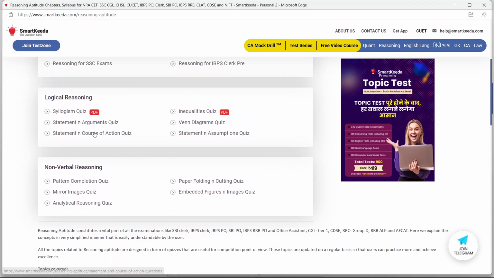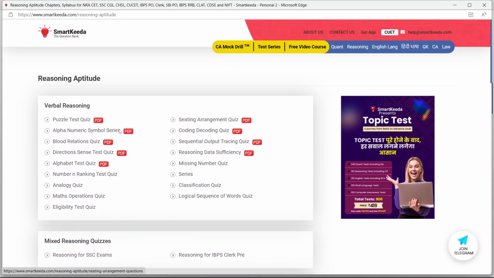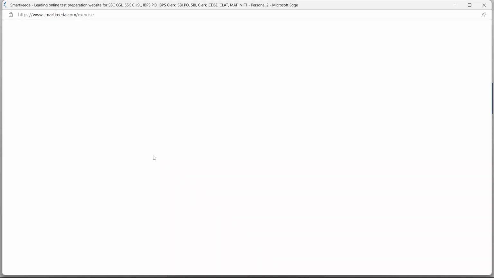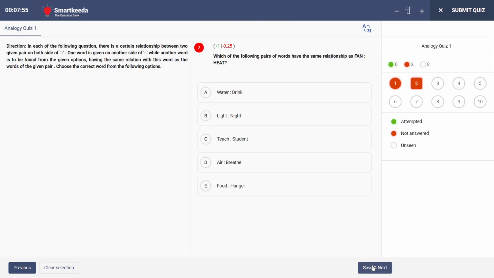Now whether it is statement and course of action, statement and arguments, Venn diagram, syllogism quiz, pattern completion quiz, mirror images quiz, analytical reasoning quiz, paper folding quiz, or alphanumeric number series quiz, analogy quiz, let's say simple analogy questions we take. We start with analogy quiz number 1. Garbage is to house, gangu is to what? Then which of the following pair of words have the same relationship as fan and heat? So fan, I think, removes heat.